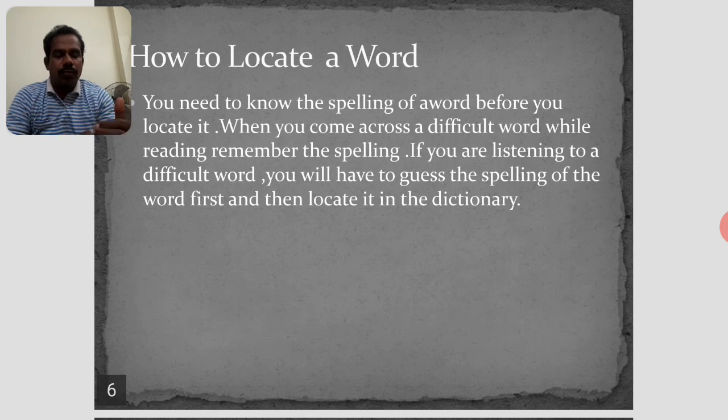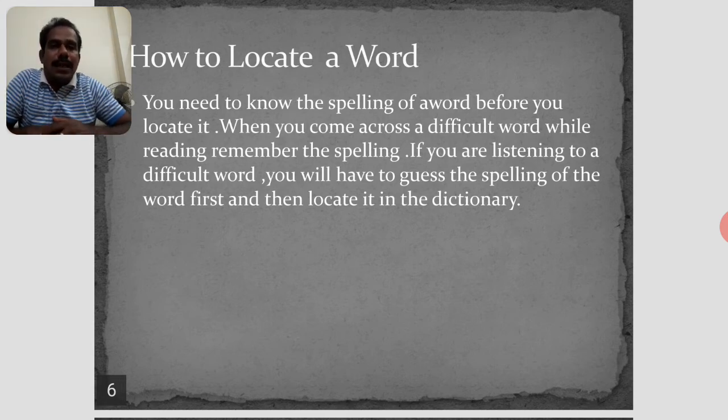So you have to know the correct spelling, as well as how to pronounce a word. These things you will get from the dictionary. While searching, you have to look at the top of the page. Two words are given at the top of each page.